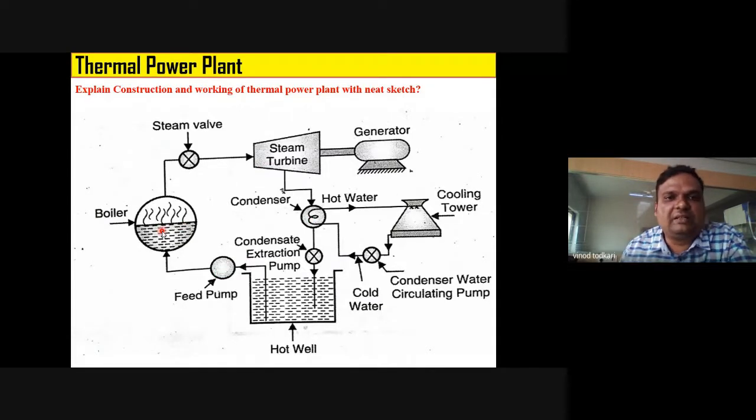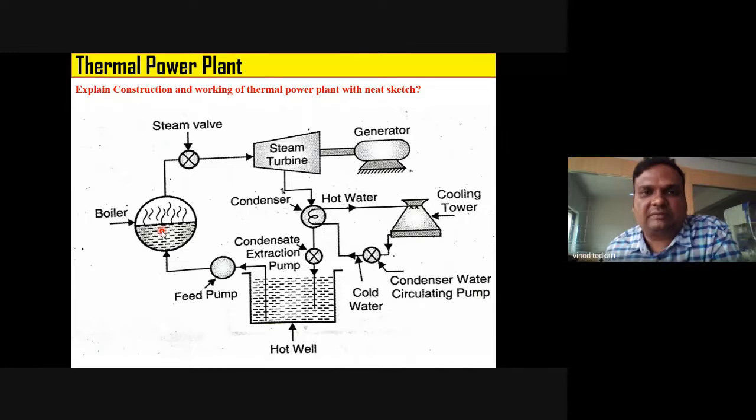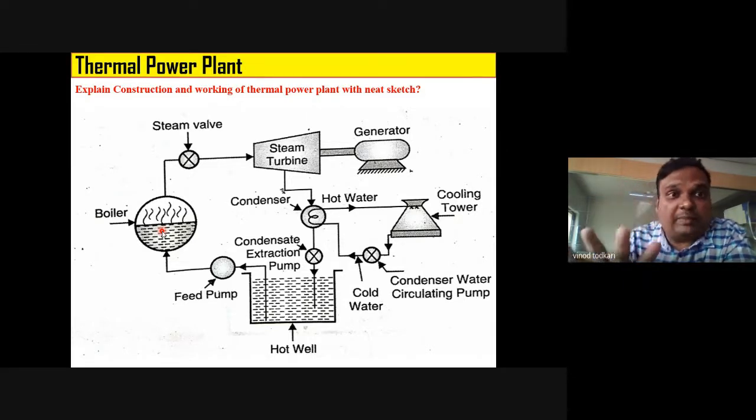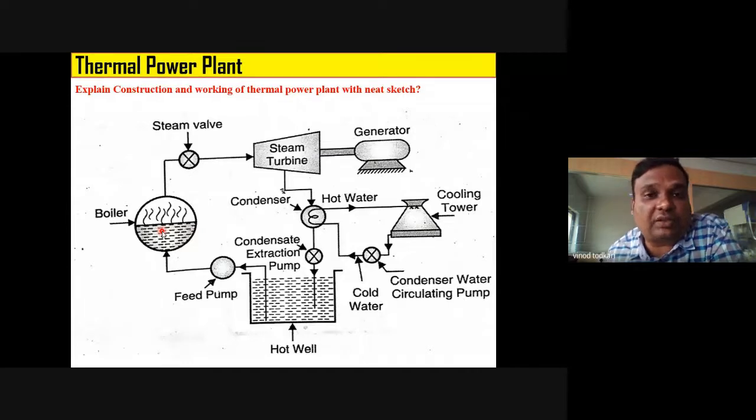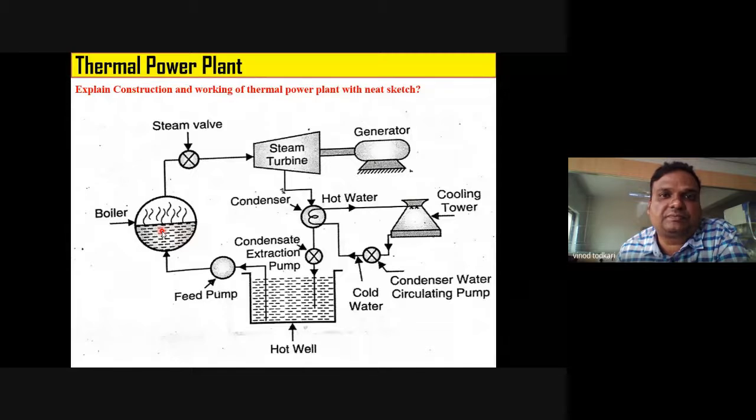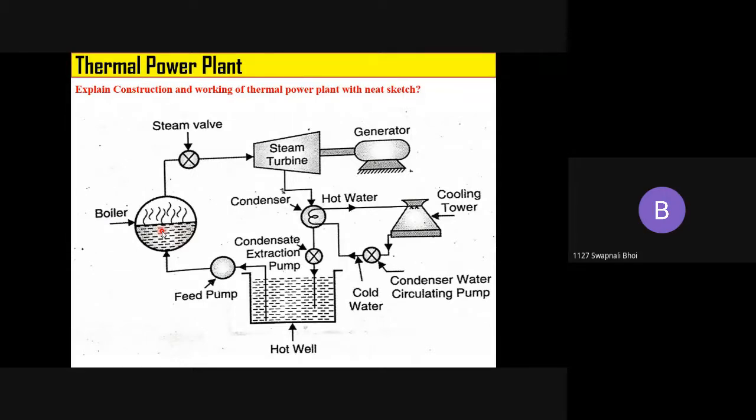Okay. So chalo, tell me one by one. What is the function of boiler? See, what are the four important equipments in a thermal power plant? What are the four most important equipments in a thermal power plant? Boiler, steam valve, steam turbine, and generator.